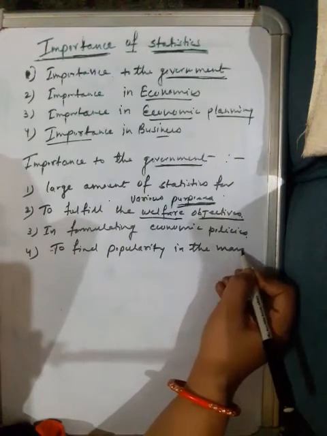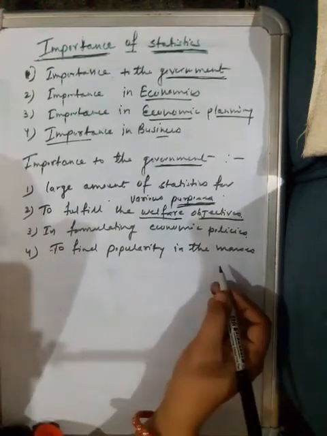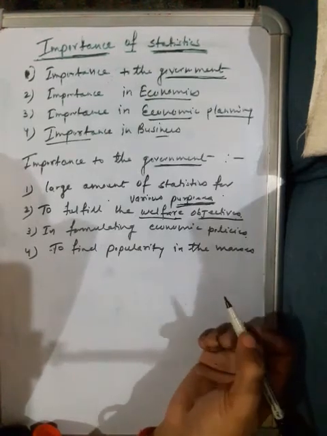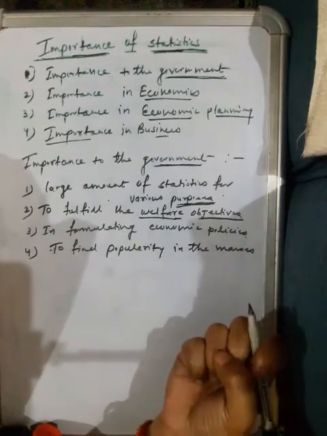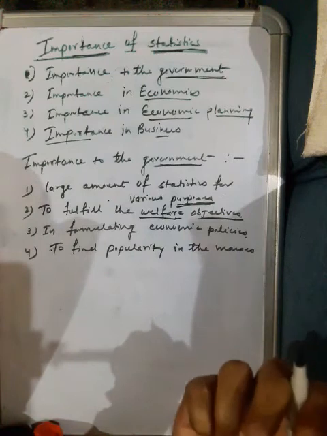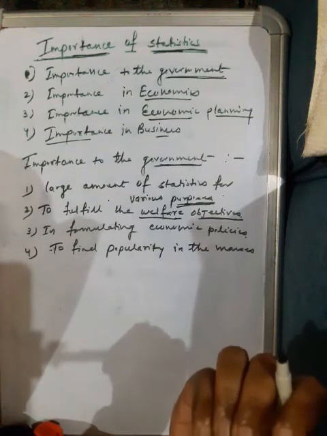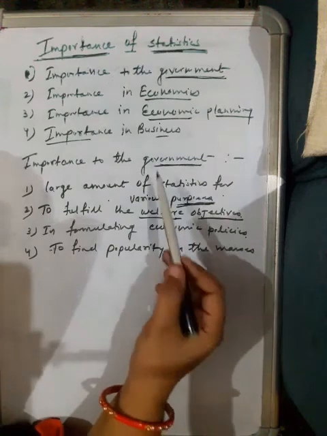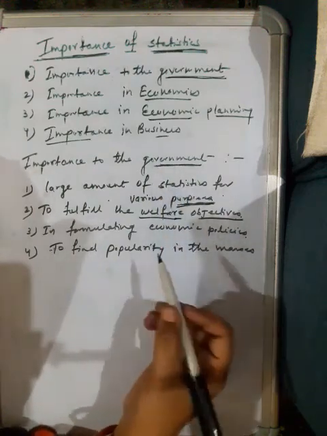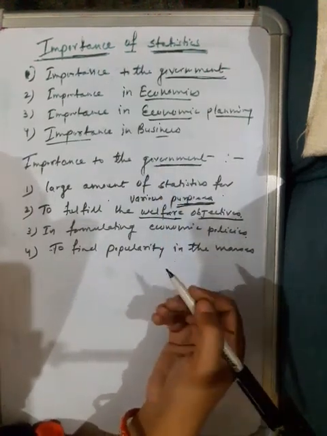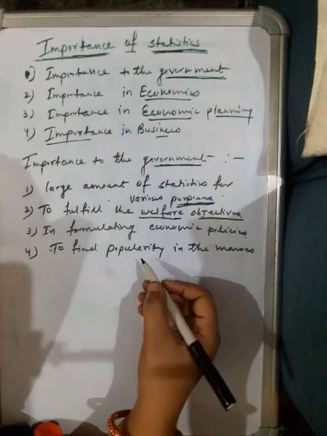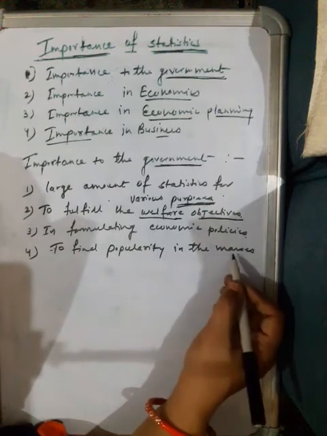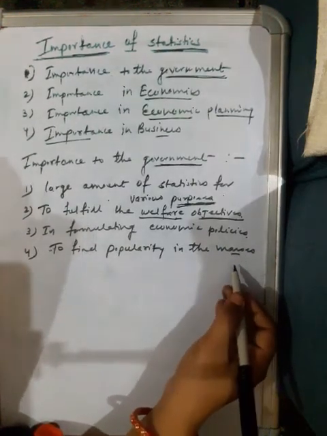Even during elections you have seen the exit poll. With the help of statistical data, the news channels try to find out which party is going to win. Even all the political parties, with the help of data, want to find what is the popularity of their party in the masses, meaning most of the population.